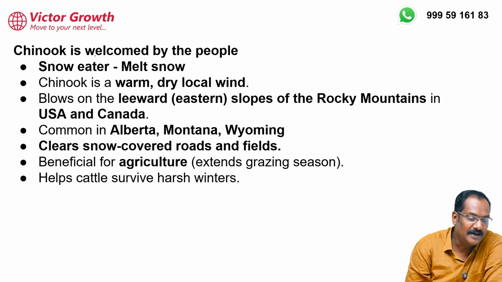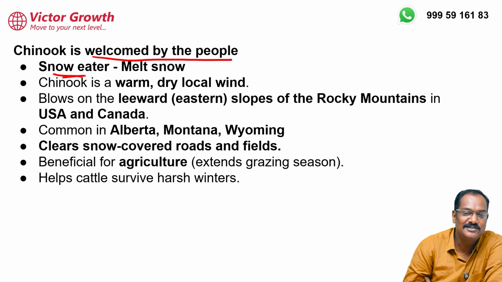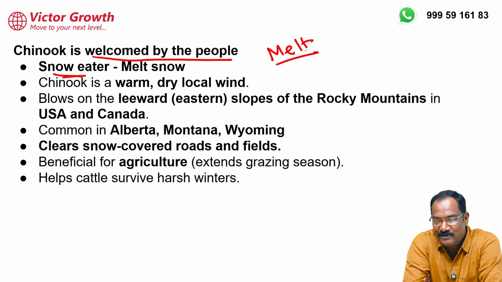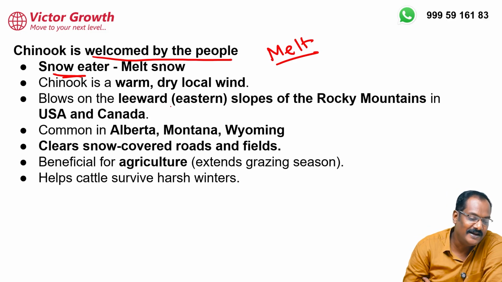Chinook is welcomed by the people. Why is Chinook welcomed by the people? Because it will eat the snow. Eat means melt the snow. Because it is melting the snow, it is known as a snow eater. It is a warm, dry, local wind. It is found in the leeward side.